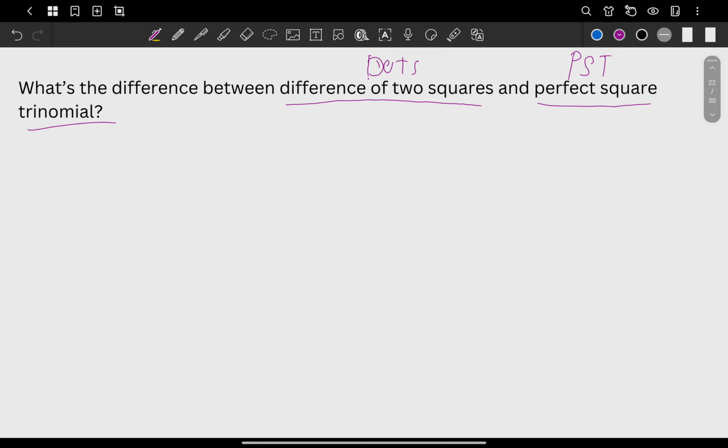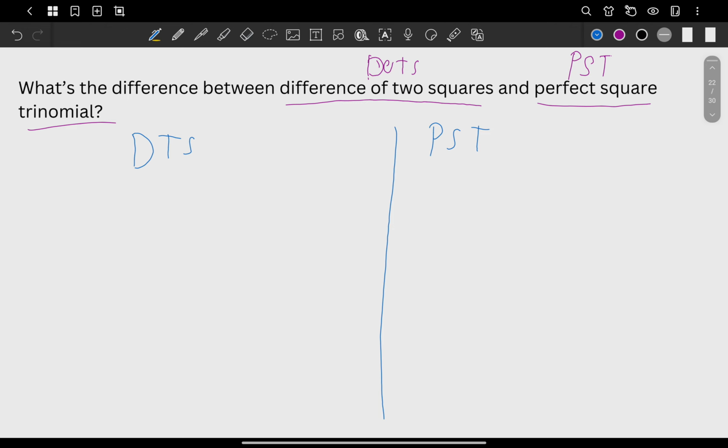How do we distinguish them? Okay. First things first. Of course, difference of 2 squares, I'll put it here. Let me have here perfect square trinomial. Let's check on their comparison and how do we know which one is a difference of 2 squares and which one is a perfect square trinomial.